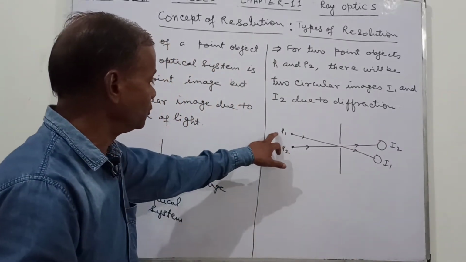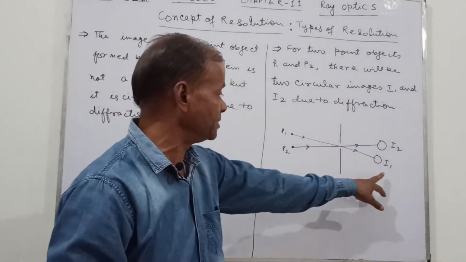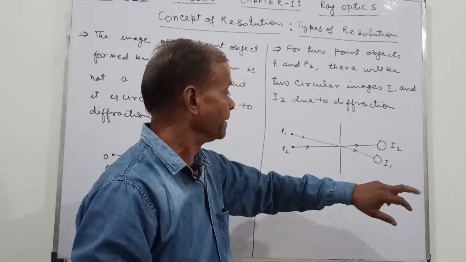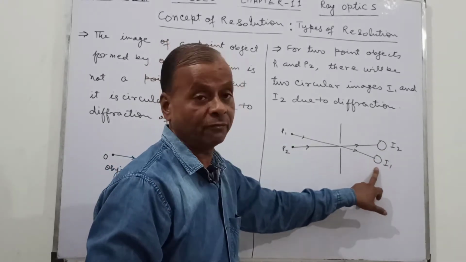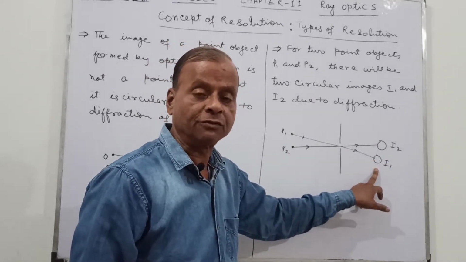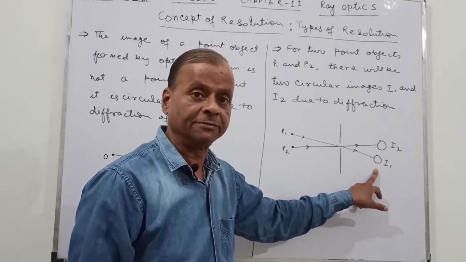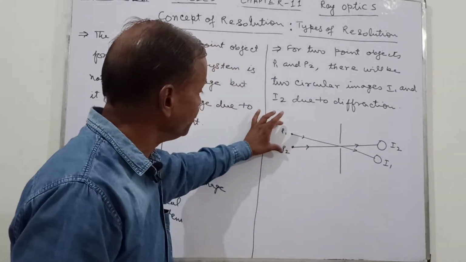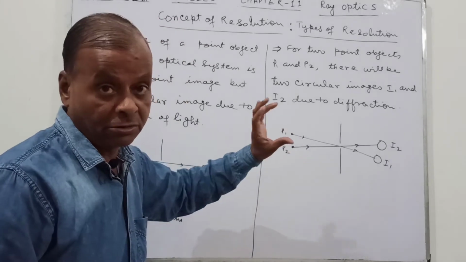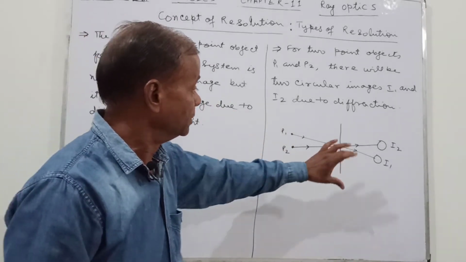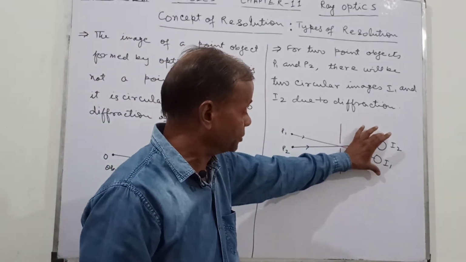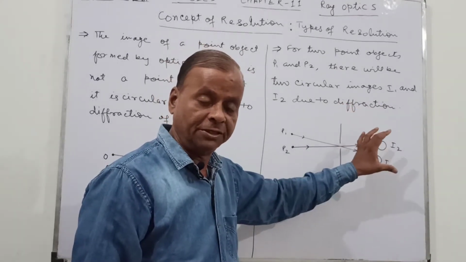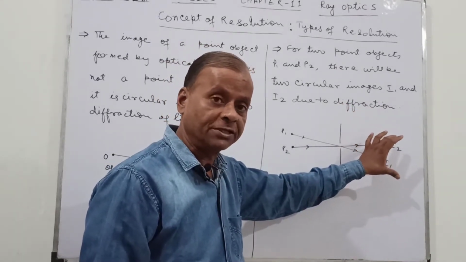So the point objects P1 and P2 have the images I1 and I2 respectively, and these images are in the form of circles. This is due to the diffraction of light. So when these two point objects are brought near to each other, then these circular rings of the images will also come close to each other.